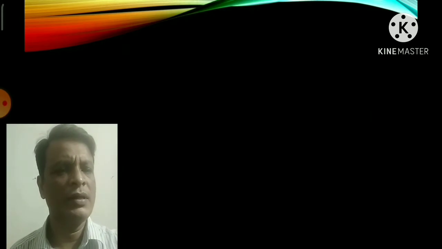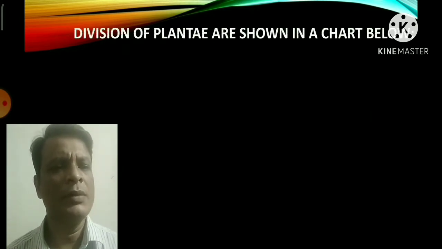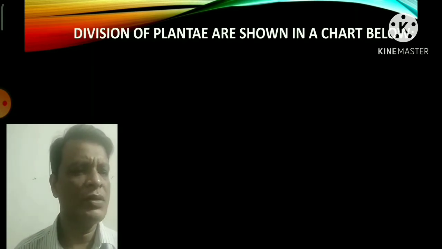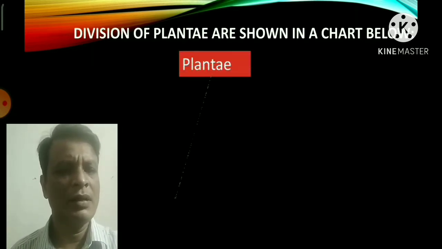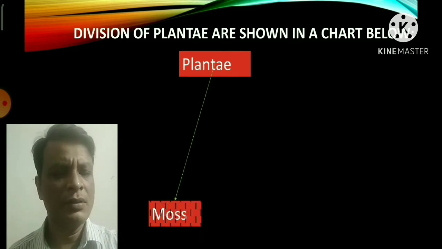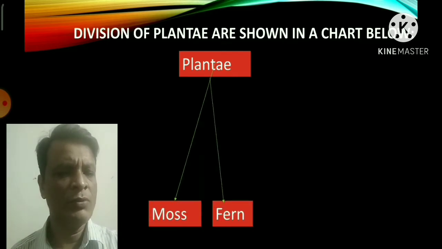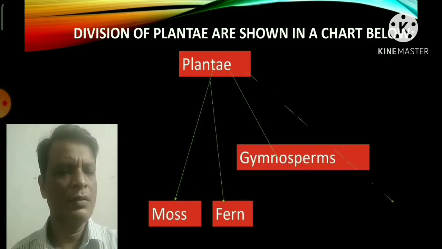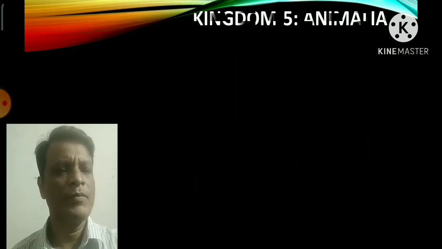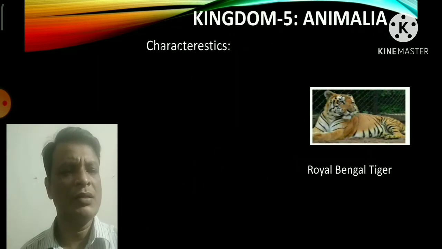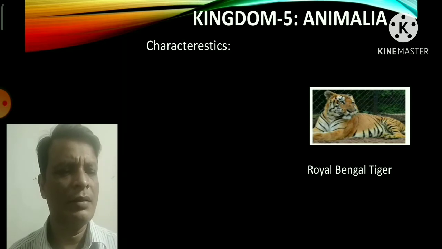Now, jackfruit tree, angiosperm. The division of the plants is shown in the chart below. Plants are again divided into 4 types: moss, fern, gymnosperm, and angiosperm. Now let's discuss our last kingdom, that is kingdom 5, Animalia.